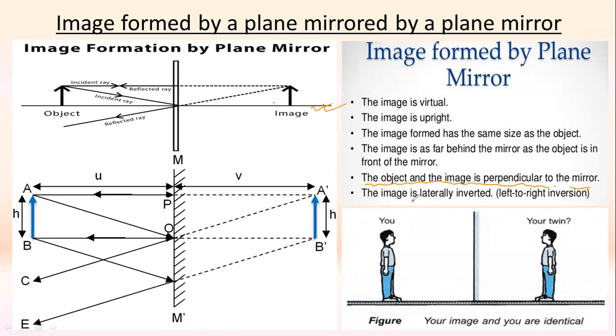And the last thing is that the image which is going to form is laterally inverted. So what is laterally inverted? Lateral inversion is a phenomenon which we observe for the image formed by a plane mirror, where the left appears to be right and the right appears to be left.